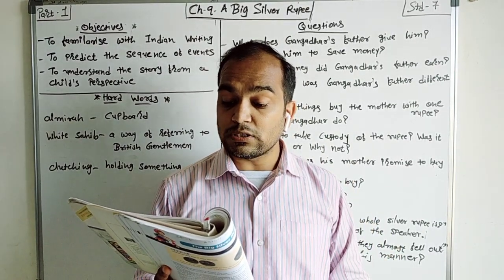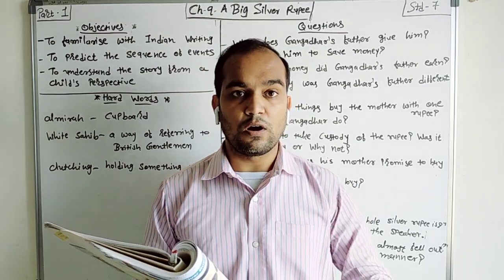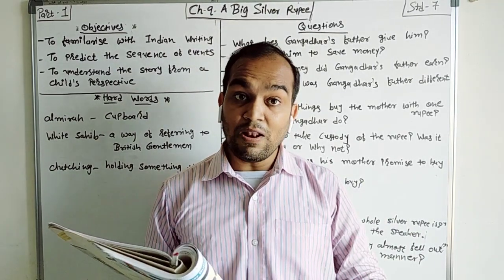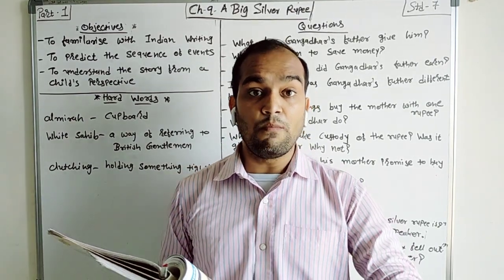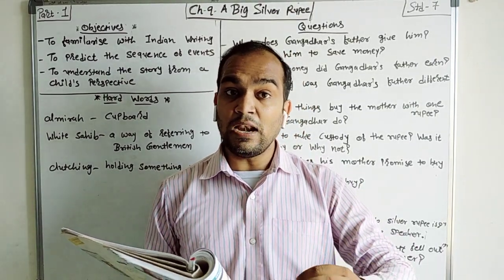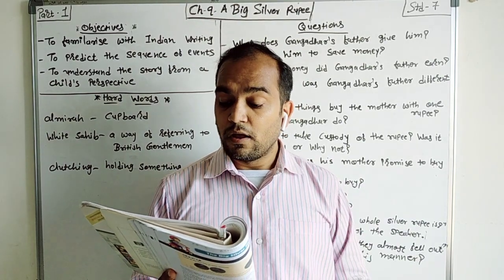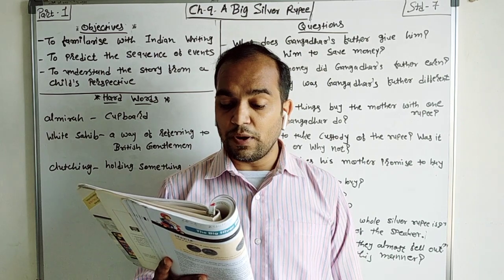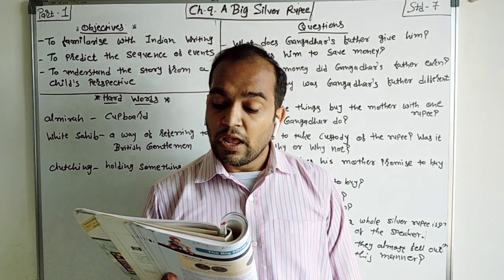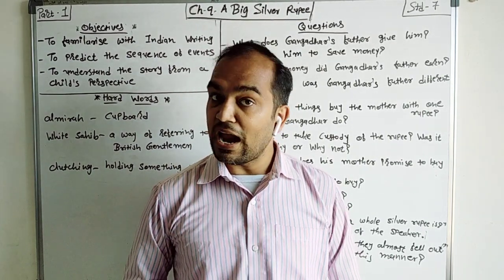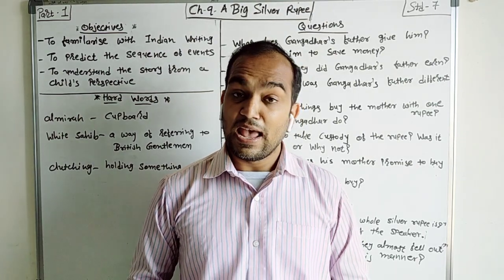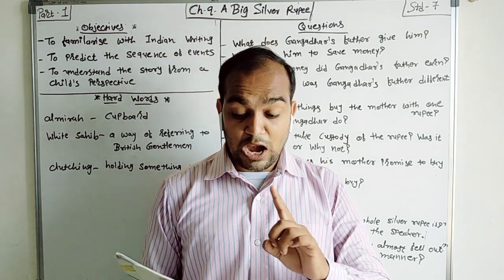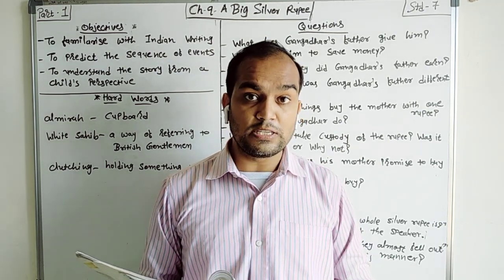Then I will buy you a silver tumbler. Now tumbler means what? Mug, right? You can drink your milk from it. I will buy you one silver tumbler, a silver mug, and you can drink milk from that silver mug. But I did not want to give my rupee, so I said I don't want gold and I don't want silver. Once again I pushed her hand. So what did he say? I did not want to give the money. So the reply is that I don't want gold and I don't want silver.